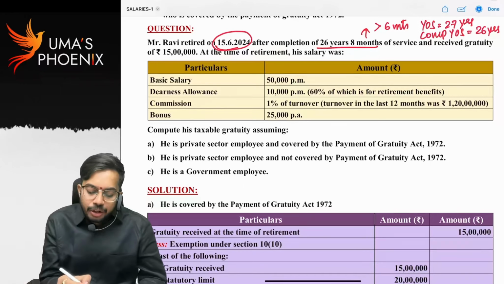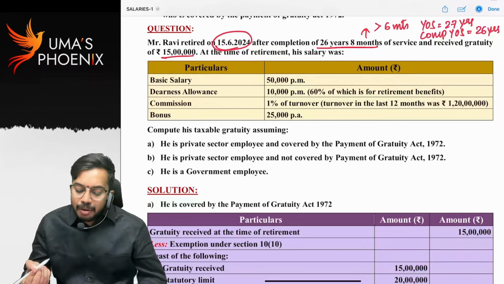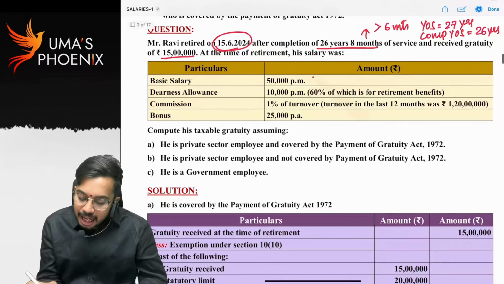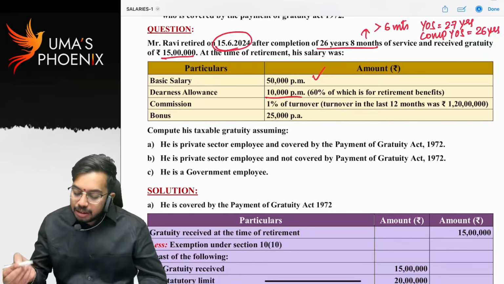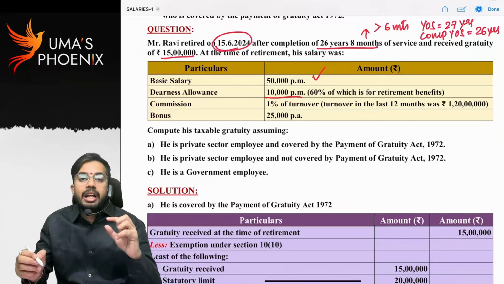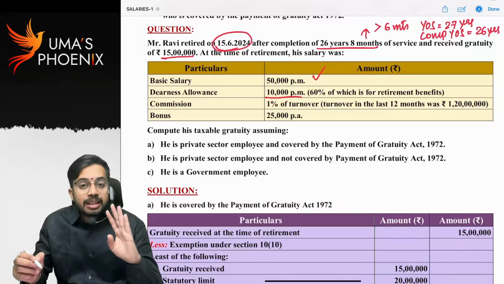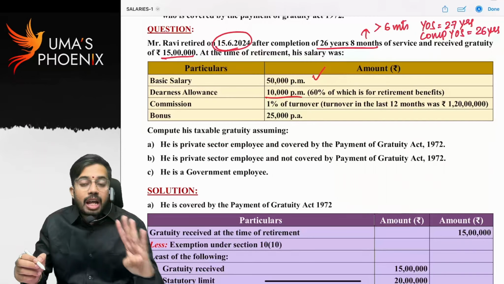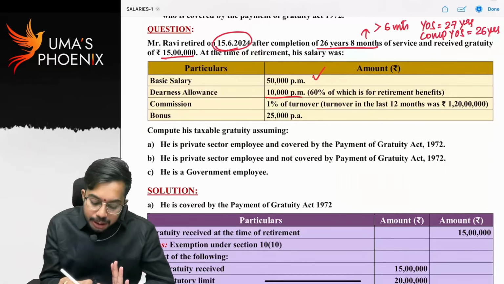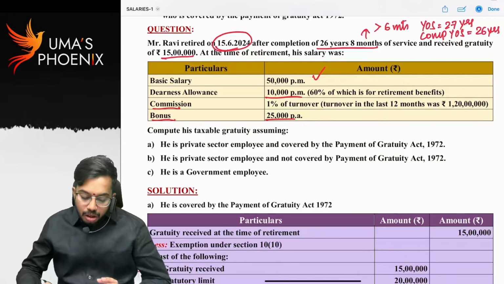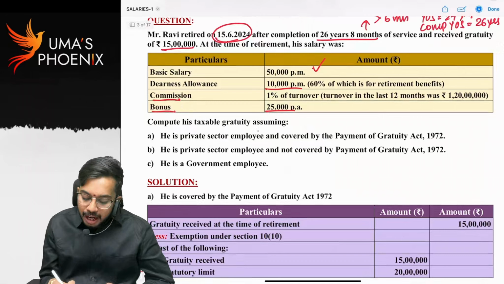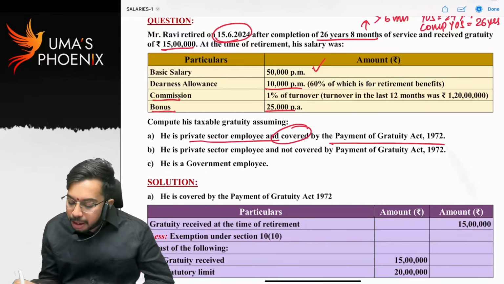He received gratuity of 15 lakh rupees. At the time of retirement, his salary was basic salary 15,000 per month, dearness allowance 10,000 per month, 60% of which is for retirement benefits. That means what? Here DA forming part of retirement benefits is only 60%, not forming part of retirement benefits is 40%. Commission is also given, bonus is also given. Now, compute his taxable gratuity, assuming he is a private sector employee covered under Payment of Gratuity Act.